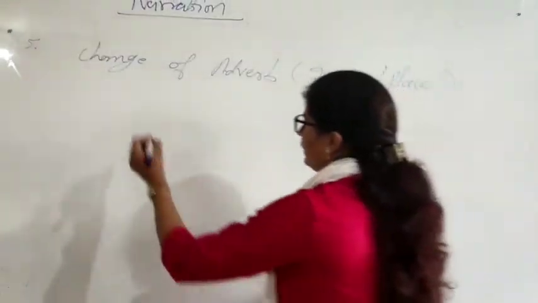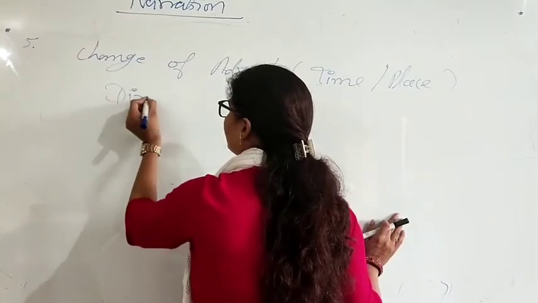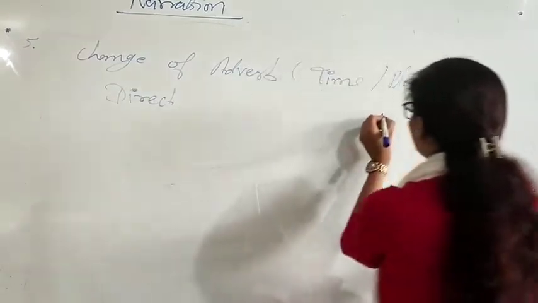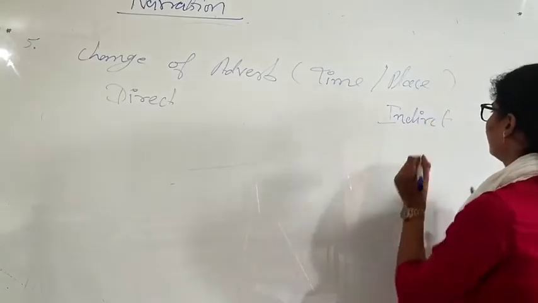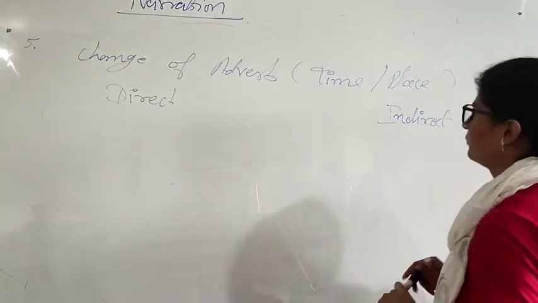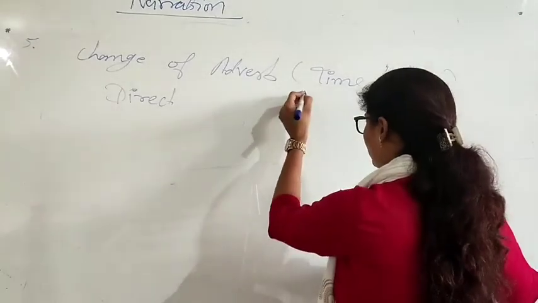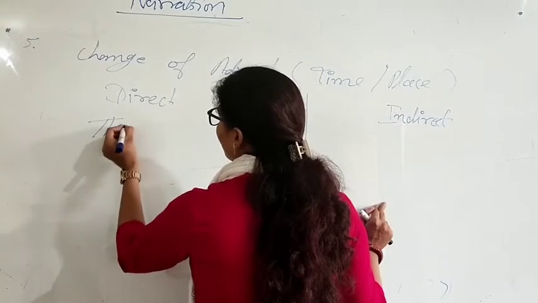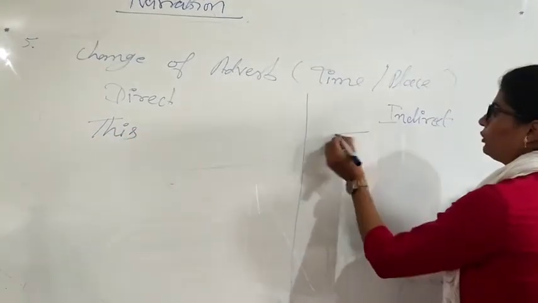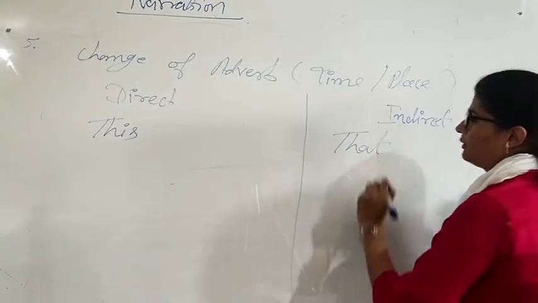Right? Okay, here comes direct and here comes indirect.